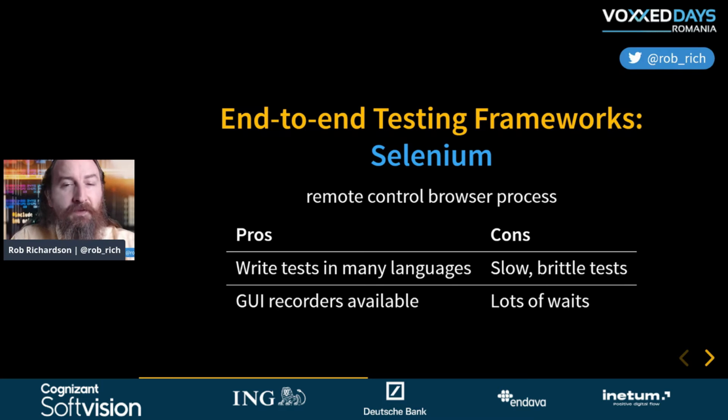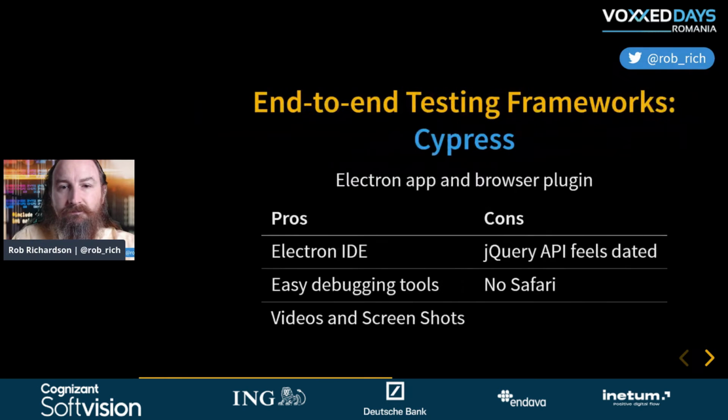Well, what happens if our test fails because the page wasn't ready yet? Maybe our API took longer than we expected. We could choose to extend the timeouts in our tests. Now our tests are slower. Or we could just simply rerun our tests. Now our tests are fragile or flaky. And so Selenium is kind of known for this fragile and slow tests. Now, that's okay, but let's see if we can upgrade beyond that.